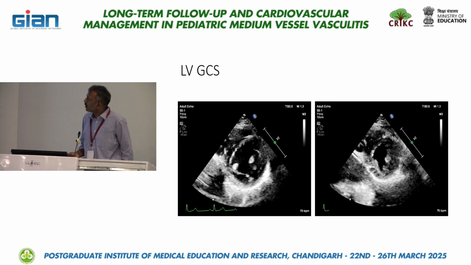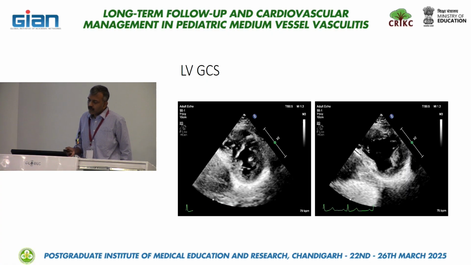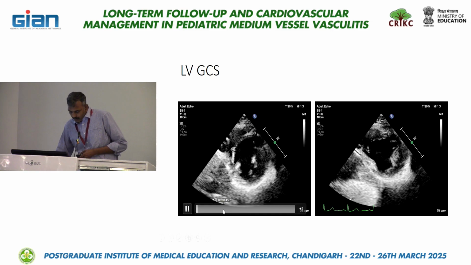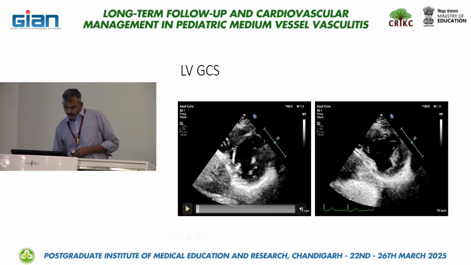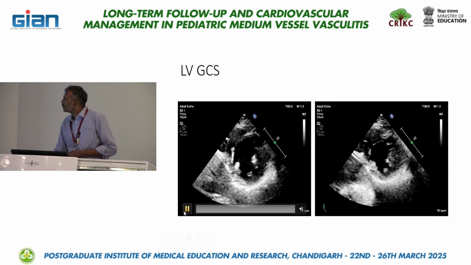So in order to get a global circumferential strain, we need to get the LV cut in the parasternal short axis in 3 different planes. So the first plane here shows the mitral valve level, so that is the basal level.